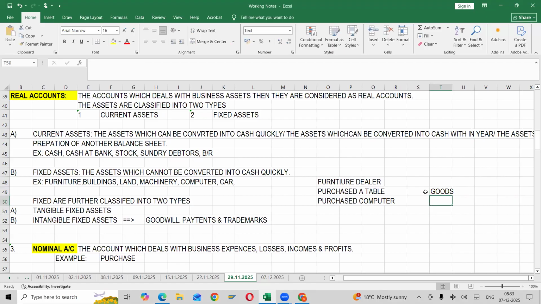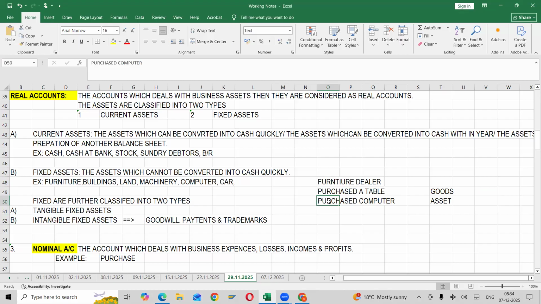Purchased computer is an asset. So here, which one is an expense? Purchasing a computer? Why an expense? It's an asset, right? We are not a furniture dealer, so we are spending money on purchasing a computer.